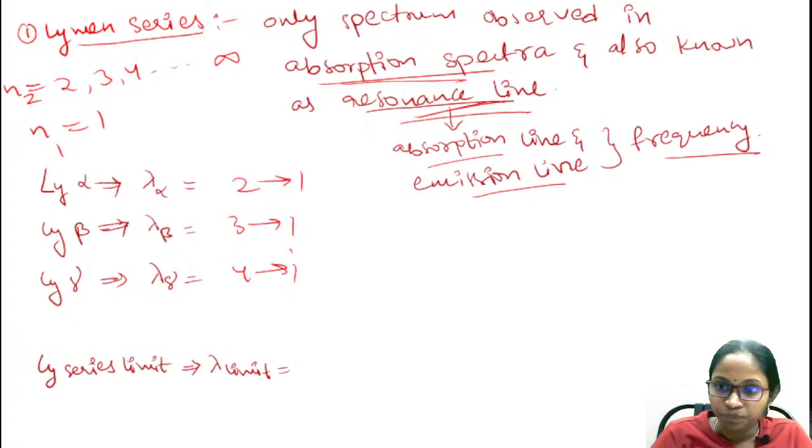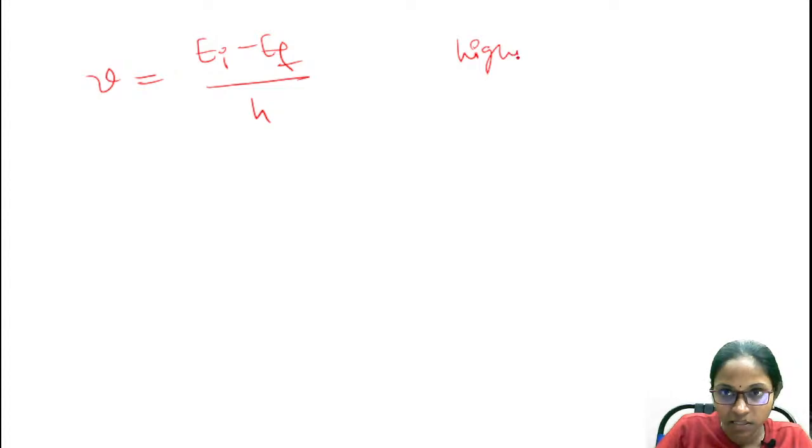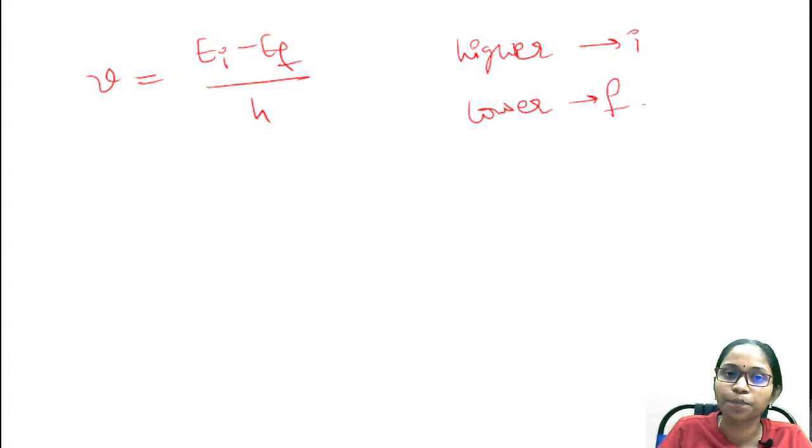So let's see. If the video length gets too long, they close after one topic, don't worry. How to find out this wavelength? Before doing that, I'm using Bohr's postulate, that is nu equals E initial minus E final by h. I'm going to use this formula. Energy transmission is taken from higher orbit. I'm taking higher orbit as the initial orbit and lower orbit as the final orbit.